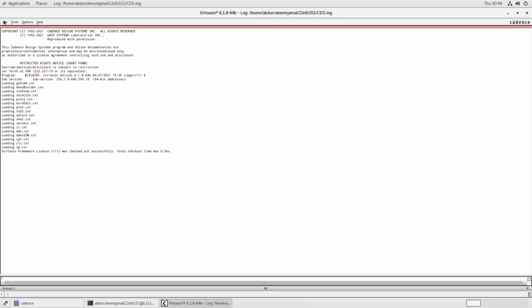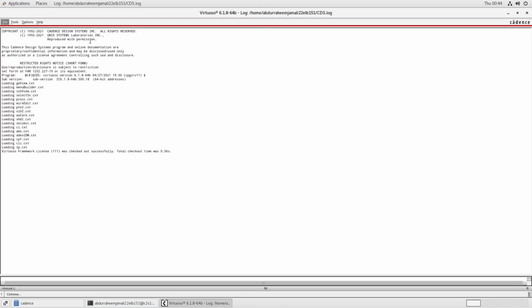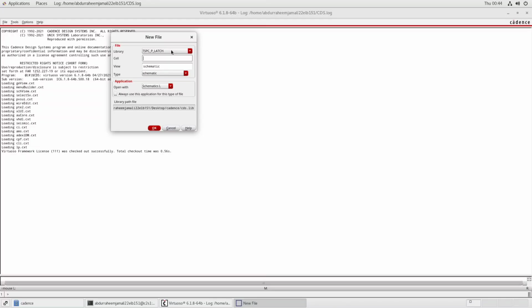After creating the library, you just need to click on file, click on new and click on create cell view. And here you just need to make sure that your library is abdx045, which I have recently generated. Now in cell, you need to create a cell using any name. You can use test also. You can name it by your circuit schematic name also. Since I have already made it, I will just cut it.